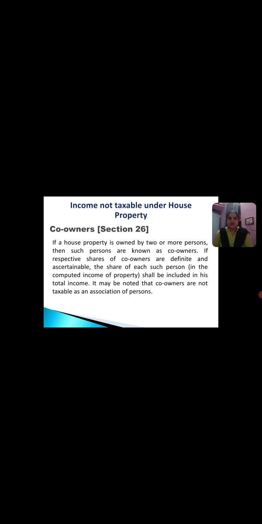If the respective shares of co-owners are definite and ascertainable, the share of each such person shall be included in his total income.